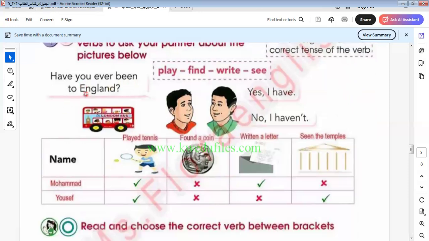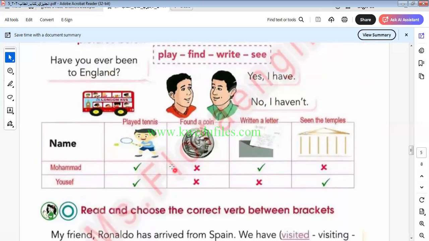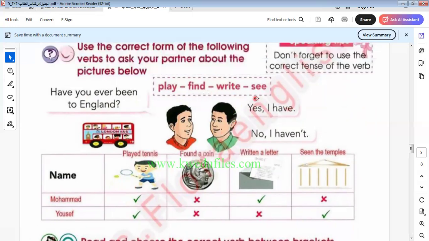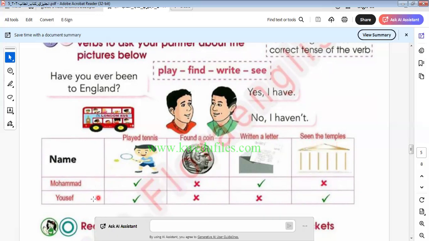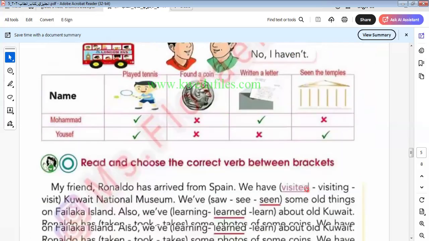Okay, have you ever been to England? Muhammad and Yusuf. Some of you are saying here: play, find, write, and see. Here is play tennis. Here Muhammad is saying yes. Find the coin, not. Written a letter, right? So here are the things that Muhammad did. Seeing the temples, no, wrong. Yusuf can play tennis, can find the coin. So here he can't find the coin. Can't write a letter. Can't find a coin. Can't write a letter, but seeing the temples.